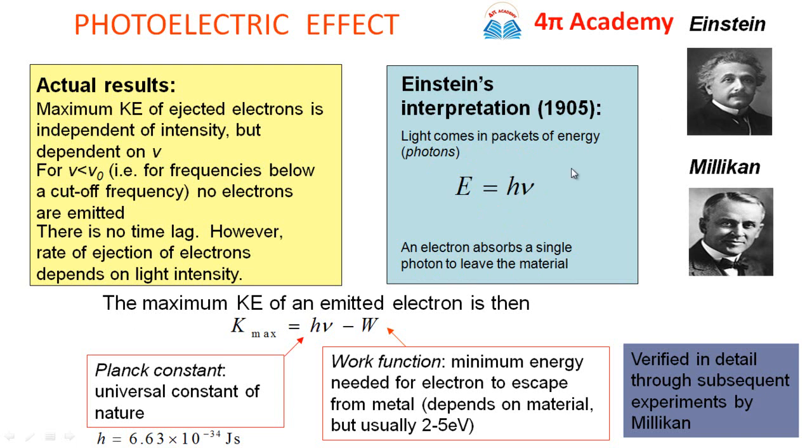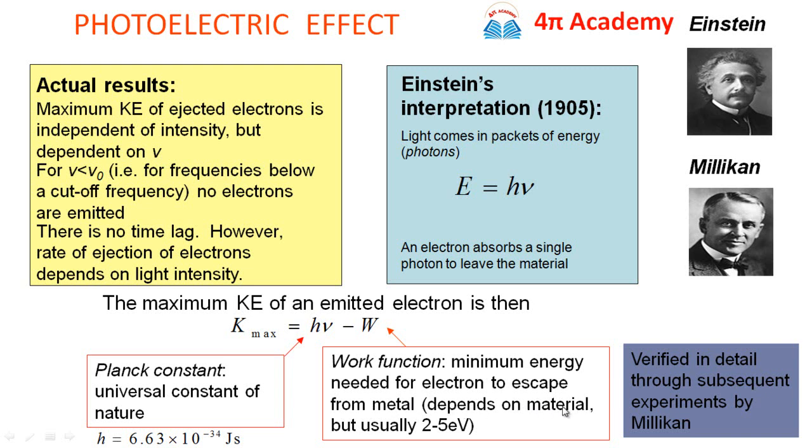Then Einstein gave this equation: the maximum kinetic energy of an emitted electron is K max equal to h nu minus w, where h is the universal constant, 6.63 times 10 raised to the power minus 34 joule second, that is Planck's constant, and w is the work function. That is the minimum energy needed for the electron to escape from the metal, and it depends on the material.